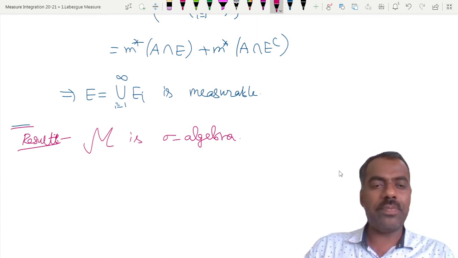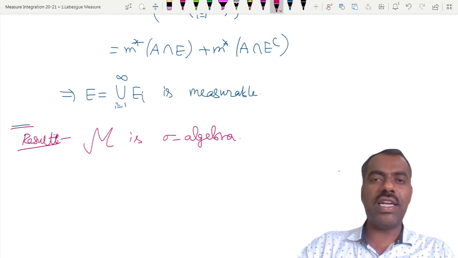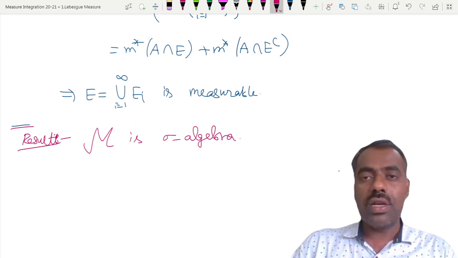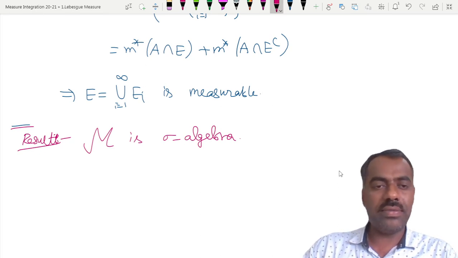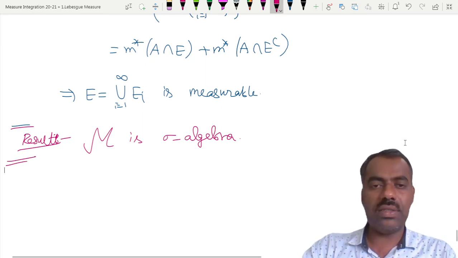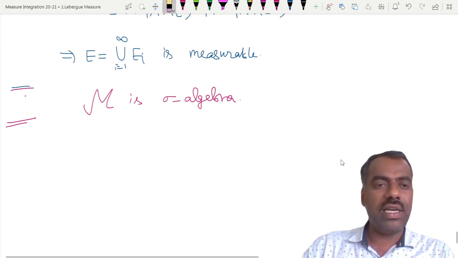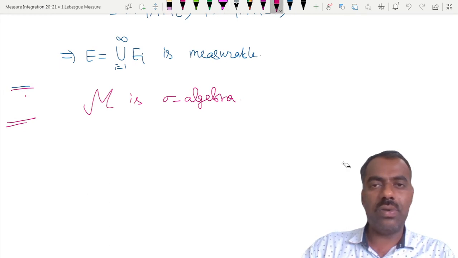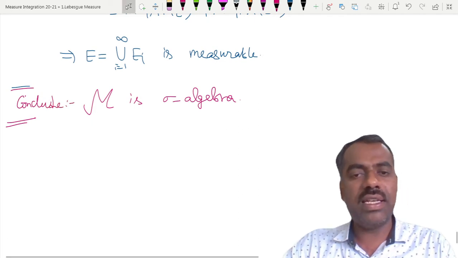Why? Because it is closed under complementation and countable union, right? Okay, whatever we have proved, from that we can conclude that. So I can write here, instead of result, we can conclude that this M is a sigma algebra.